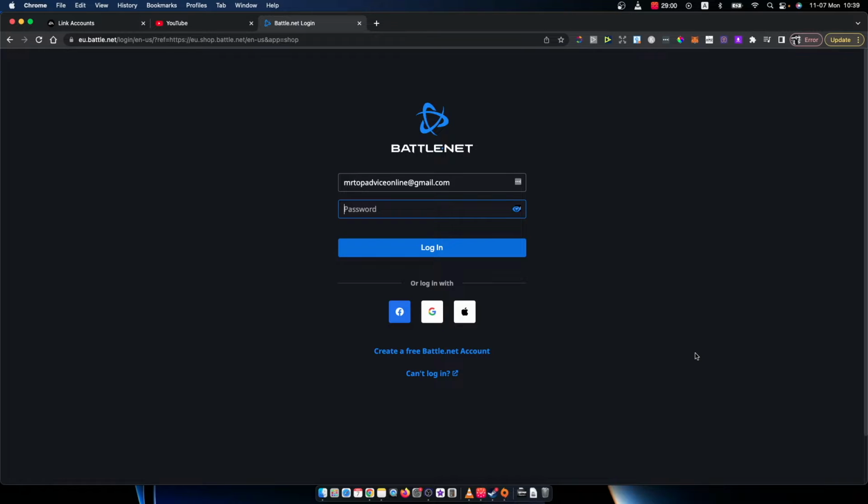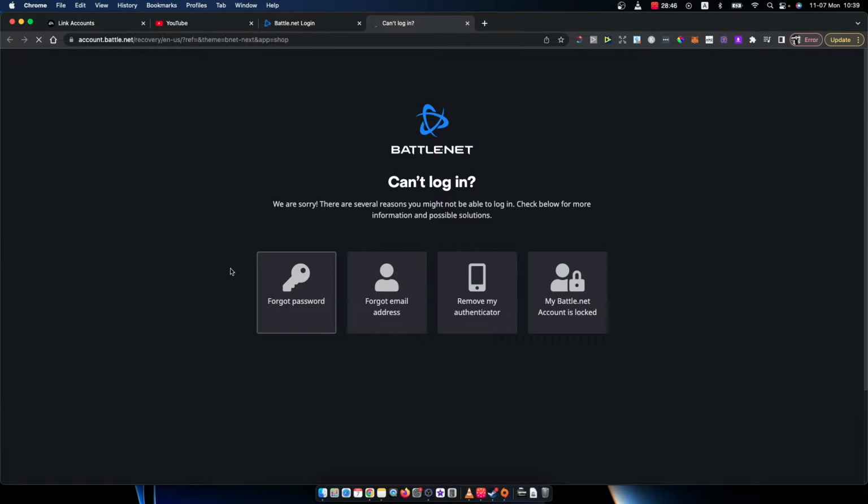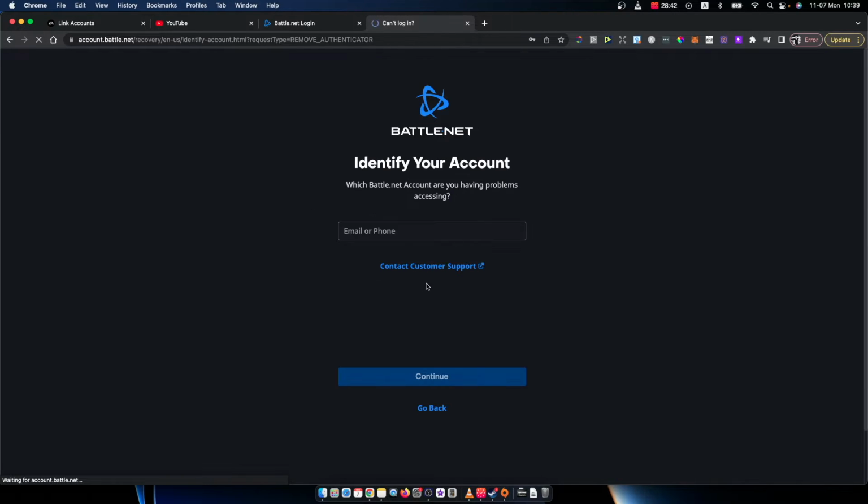So what you need to do here is go to the battle.net login, like I'm here. You don't need to log in, but press this Can't Log In button here. Once you do that, a new menu shows up, and then you need to press Remove My Authenticator. And then you need to put in your email. So I will put my email here and press continue.